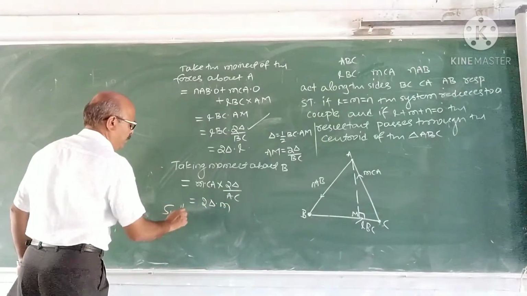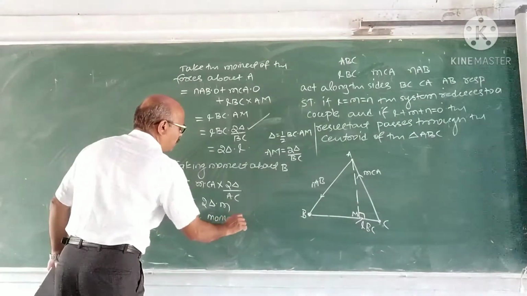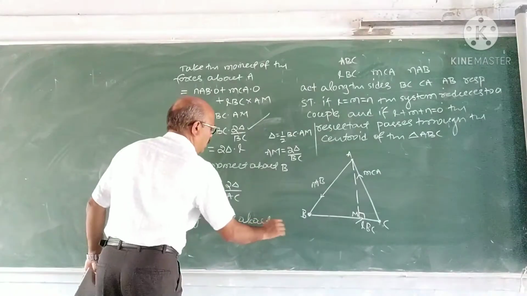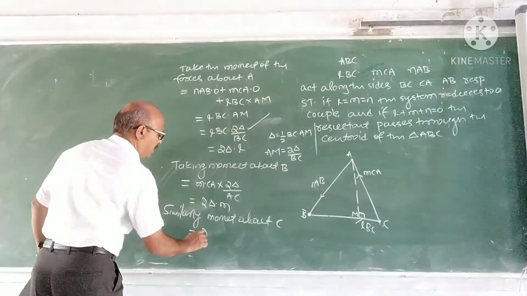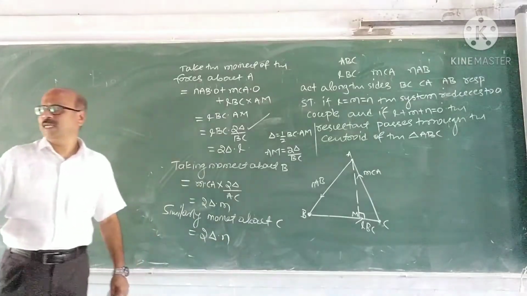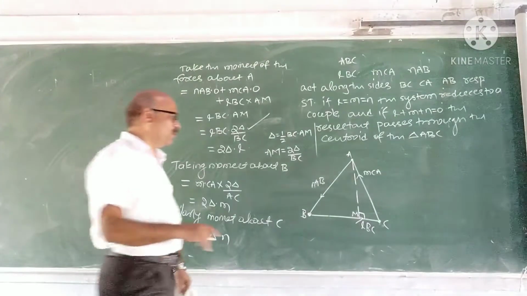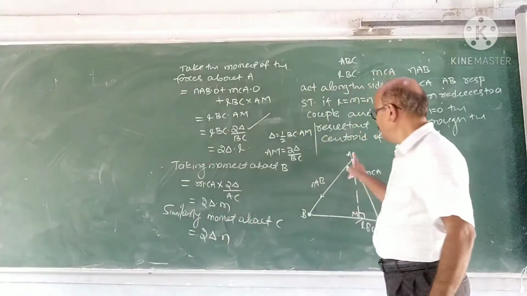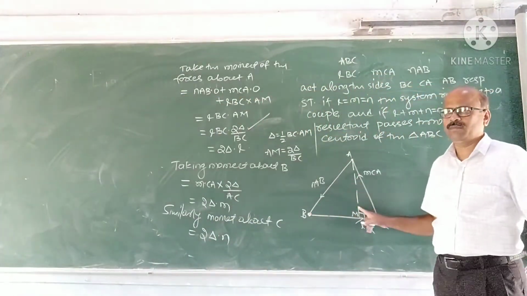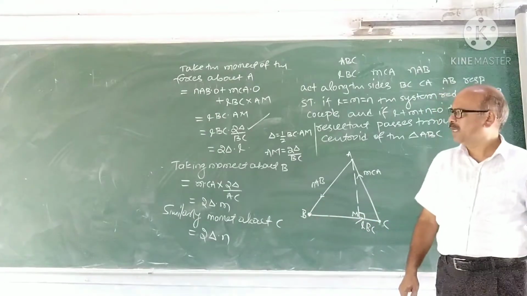Similarly, moment about C is twice the area of the triangle into N. Can I write like this? If you take moment about C, what do you get? Only AB is left. It becomes twice the area of the triangle into N.